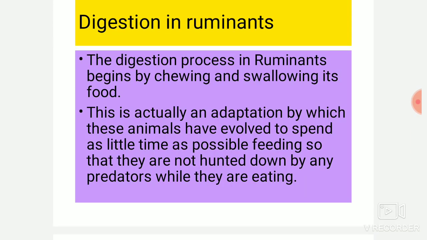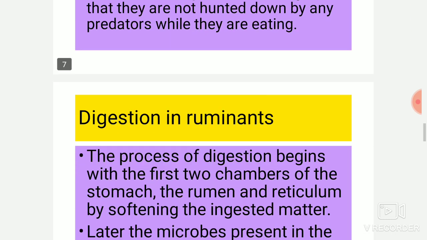The digestion process in ruminants begins by chewing and swallowing its food. This is actually an adaptation by which these animals have evolved to spend as little time as possible feeding, so that they are not hunted down by any predators while they are eating. It means they keep on eating very fast until they are full.